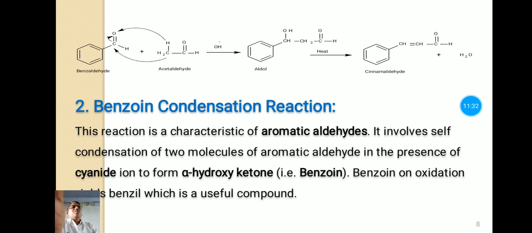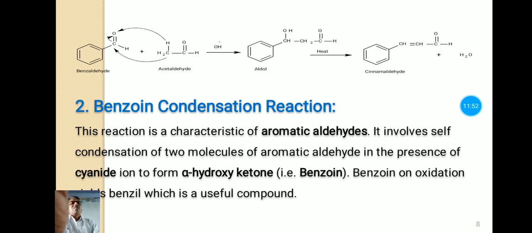Okay, now the second condensation reaction that we have to study is the benzoin condensation reaction. It is a characteristic reaction of aromatic aldehydes.